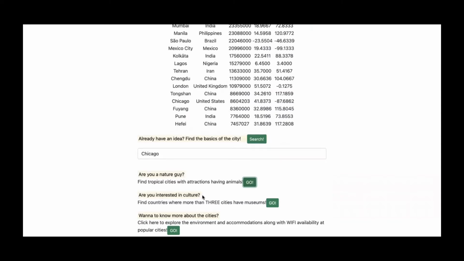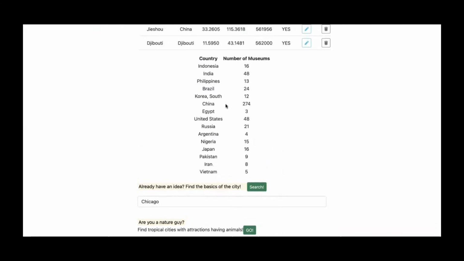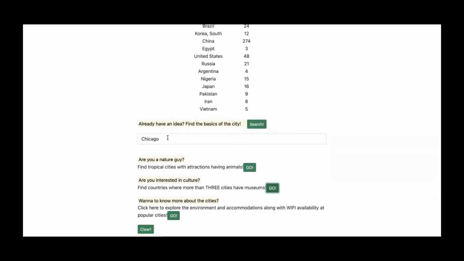Or are you interested in culture? We are also listing the countries where more than 3 cities have museums. Click go, and here are the country lists where more than 3 cities inside the country have museums. So if you are crazy about museums, just go here.